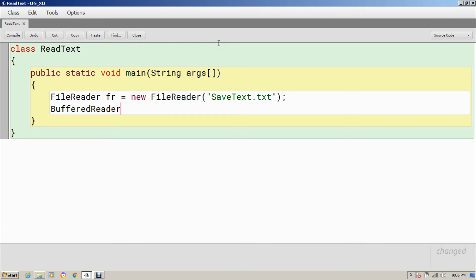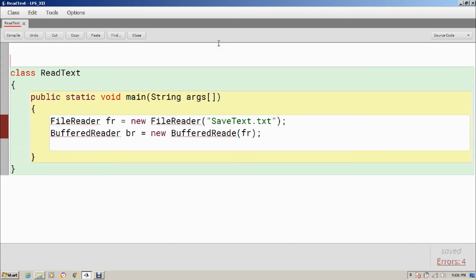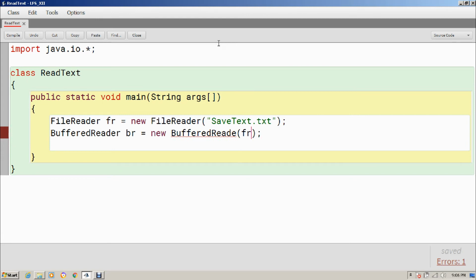This file reader object I will pass to this buffered reader object. So BufferedReader br is equal to new BufferedReader, and this buffered reader will actually refer to the file reader, not the scanner, not the System.in. So the file reader object is fr. Now the buffered reader is ready. I have to import java.io.*, of course. Now there is a spelling mistake. Okay, now we can read from the file. So before reading I am printing "text in file," and that I am going to print from the new line.